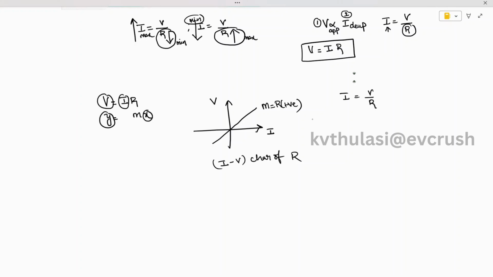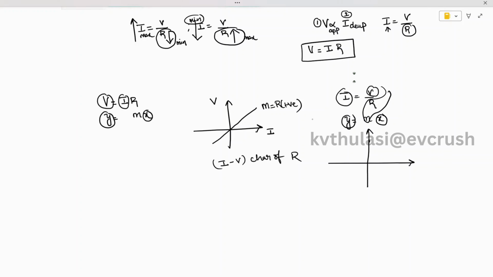Okay, now let's try to link it in one more style. The standard formula of a straight line is y equals mx. Here the y-axis is current and the x-axis is voltage, and the slope is 1 by R. Just the slope will be changing and nothing else. People get confused, but there is nothing else to confuse here.